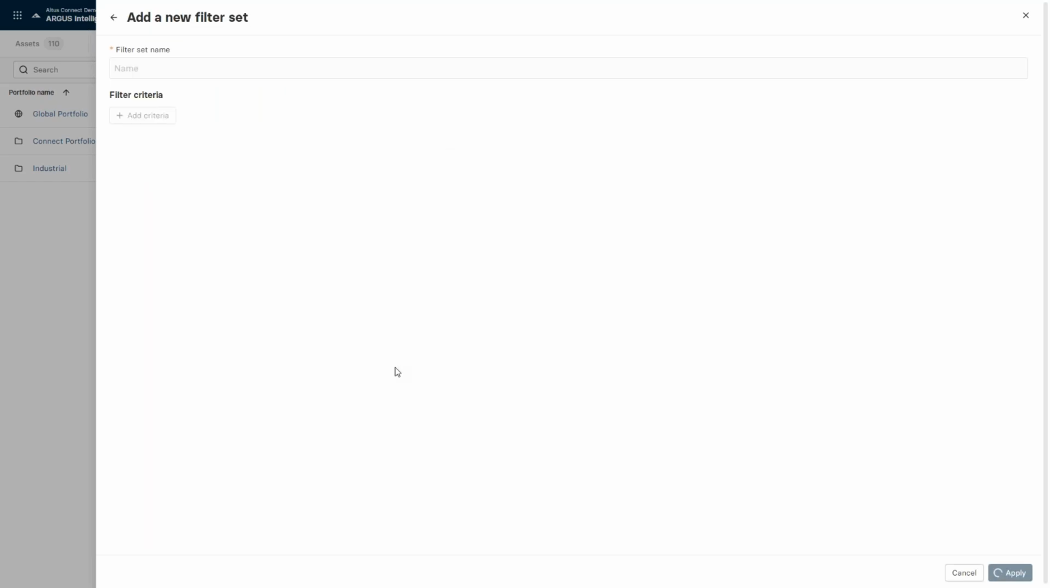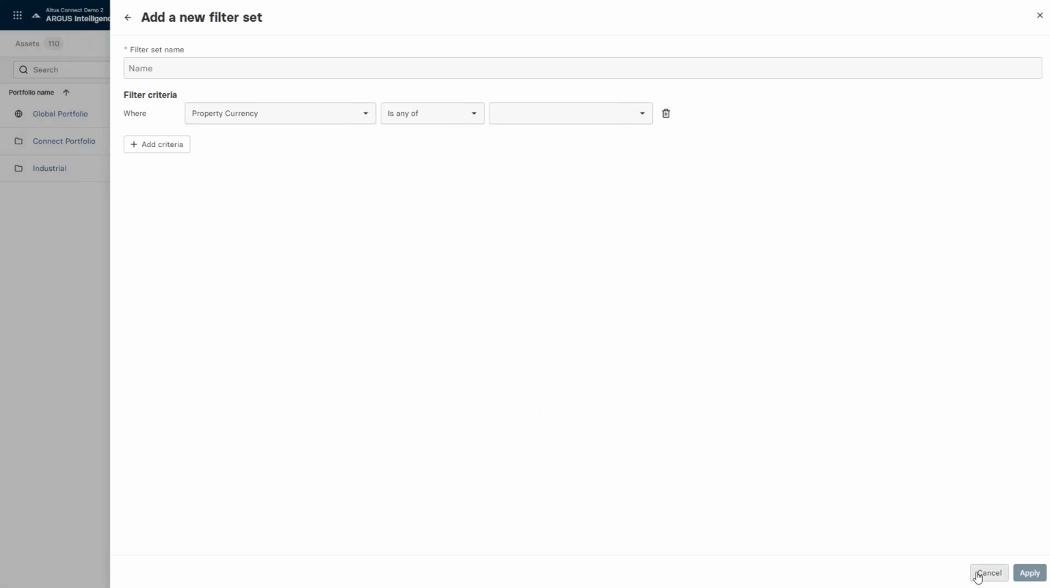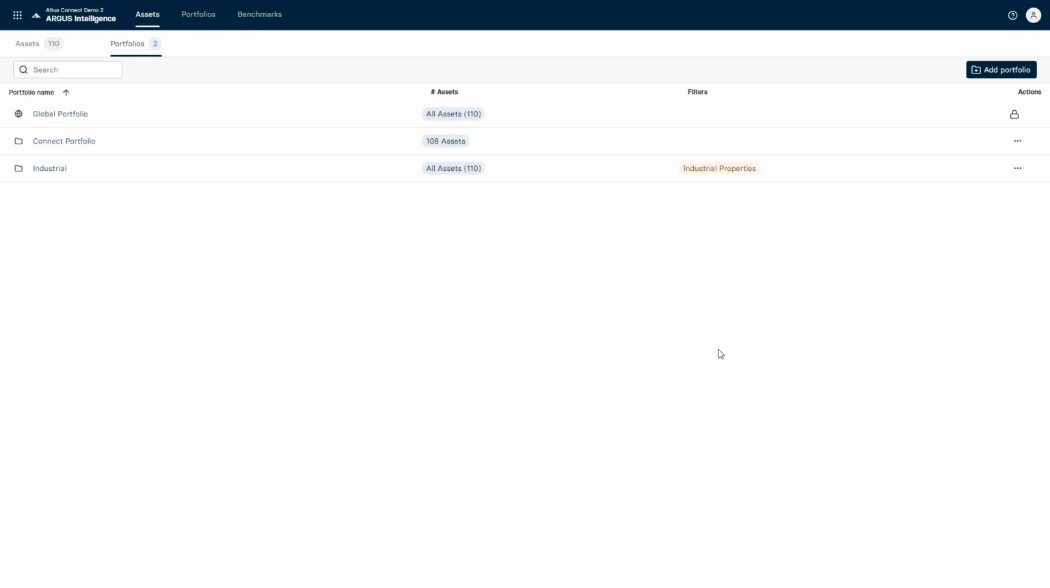But functionally, you can go in and add multiple criteria if you want, and you can save these filter sets for future use or for other users as well. You can choose as many criteria as you want, and then it gives you parameters around what you can select, any of, none of, etc. The nice thing about dynamic portfolios is if you have a portfolio of assets right now that are industrial, but next quarter you acquire 10 more assets that are industrial, as long as they're tagged as industrial properties, they will automatically show up in that industrial portfolio without the need for users to do any kind of manipulation or movement of that data.